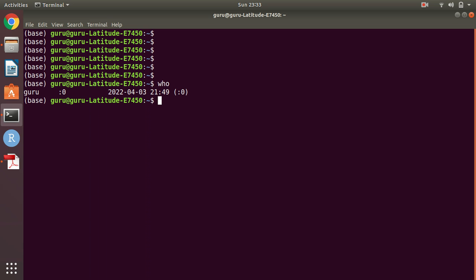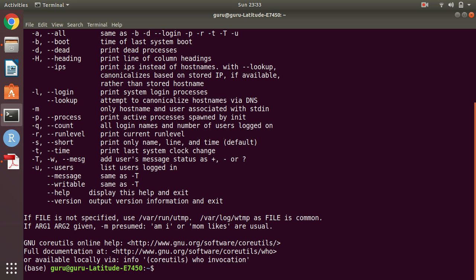Now I got the username. My username is a gru, so it is logged in with that name. Again, if I have not understood this command's meaning and what it is used for, at that time I can use the who command along with hyphen help, and hit enter. At that time I will get all the details.